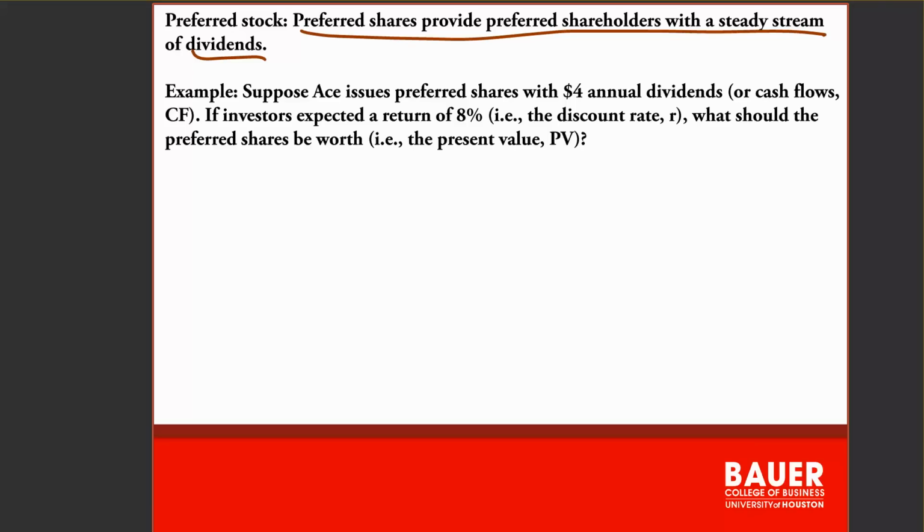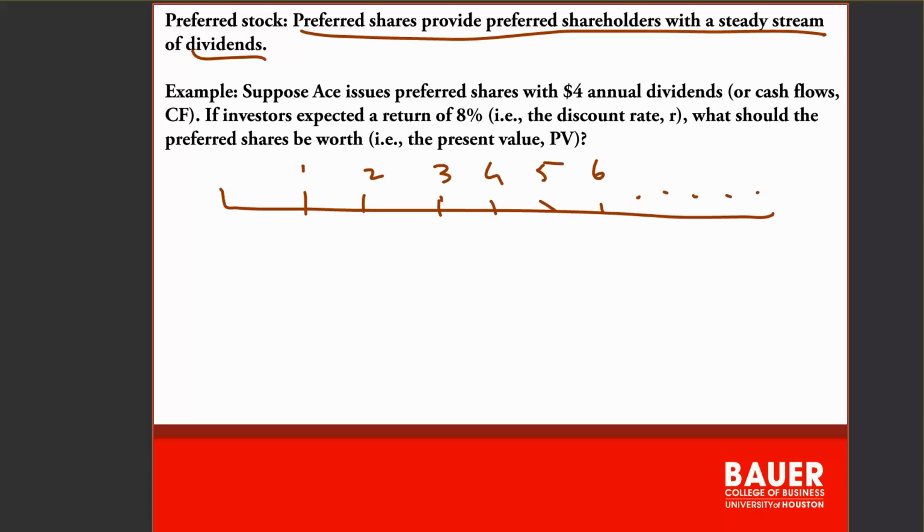Example here: ACE issues preferred shares that pay $4 in annual dividends or cash flows. So every year you get $4 in dividends. How long does this go on? Any equity, any stock, any share, you're always going to assume that it lasts forever. And the reason for that is, even if you don't hold the stock forever, you're assuming that you sell the stock and whoever buys the stock continues to receive the dividends. So shares are assumed to, unlike bonds which have a fixed maturity, common stock is assumed to be a perpetuity. Preferred stock is assumed to be a perpetuity, and you value it in that fashion.